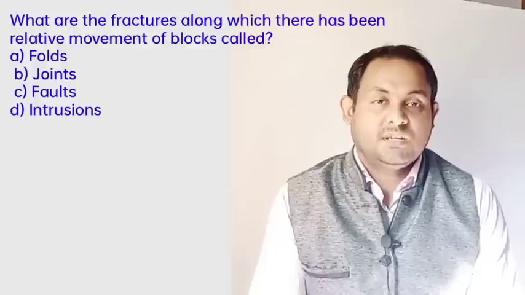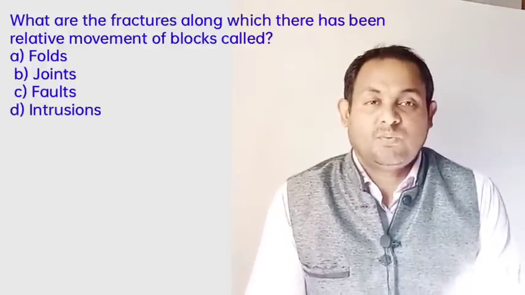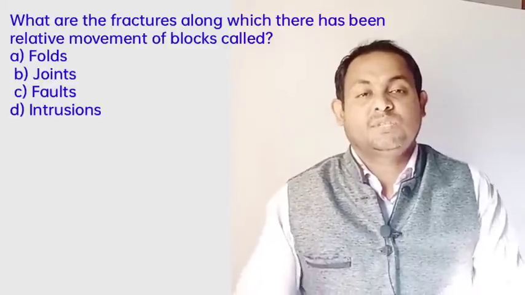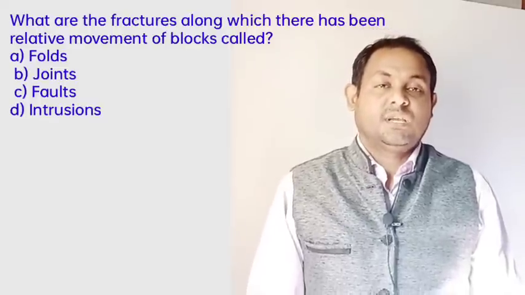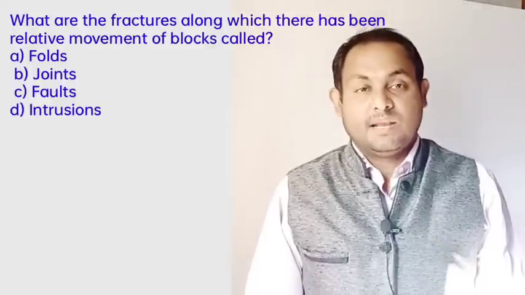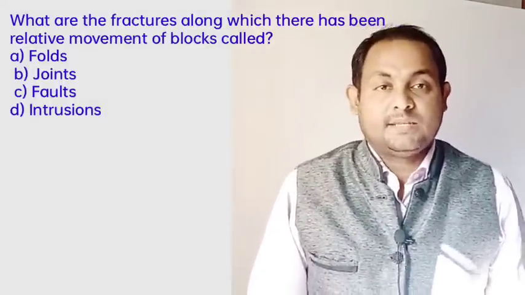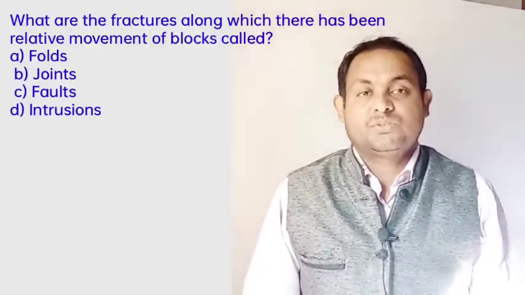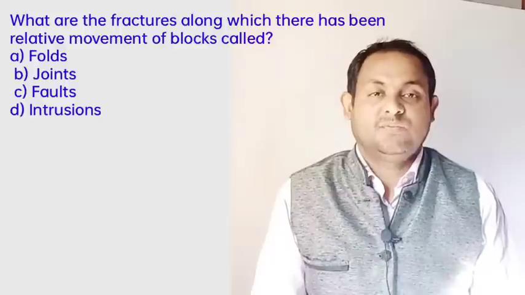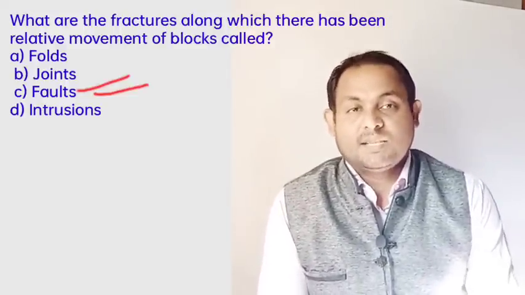And the next question: the fractures along which there has been relative movement of the blocks are called fold, joints, fault, and intrusion? The definition of a fault is those fractures along which there has been relative movement of the blocks past each other. The entire process of the development of fracture and displacement of the blocks against each other is termed faulting. So definitely fault is the correct answer. Option C is the correct answer.